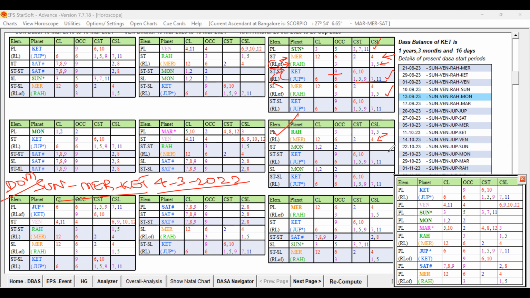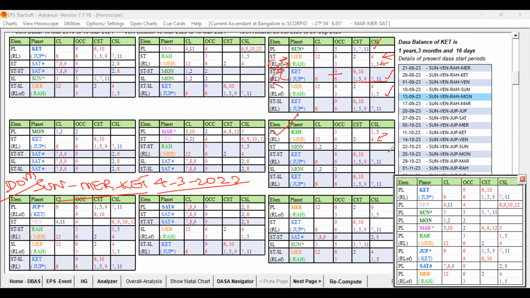Now the Sun is in the star and sub of this Mercury. That Mercury is not only having some weakness, but Mercury is also representing Rahu, which is favorable, a good key planet, right? You can see that Mercury is in the sign of Jupiter, conjoined with Jupiter. That Jupiter is a good key planet ruling at the last level. Even Mercury is in the star of Ketu, and Ketu represents Jupiter. So obviously Mercury will get the support of Jupiter by ruler link. So 12-6 will get the support of 6 and 6.